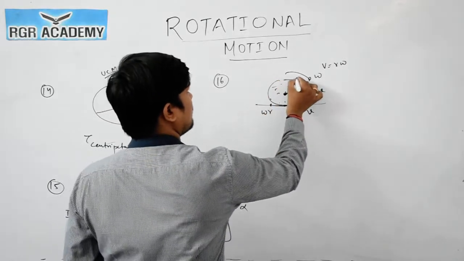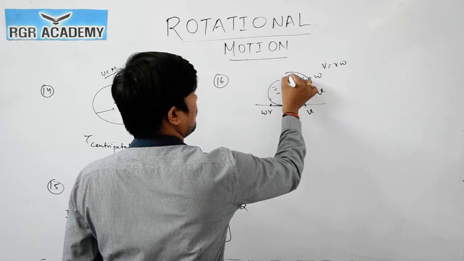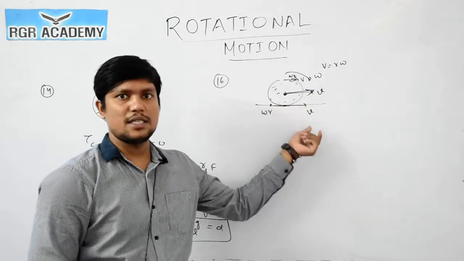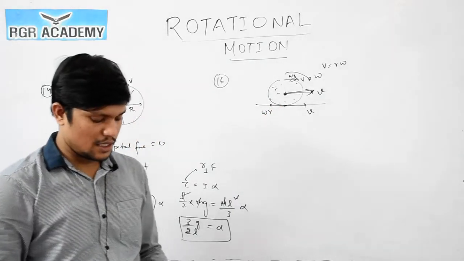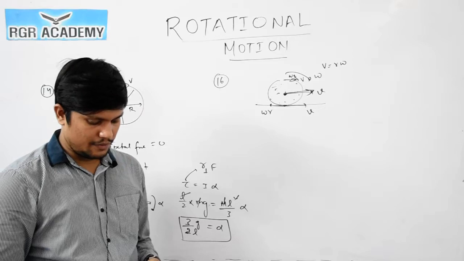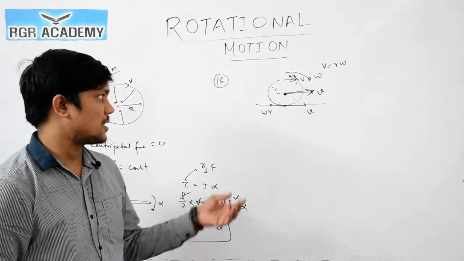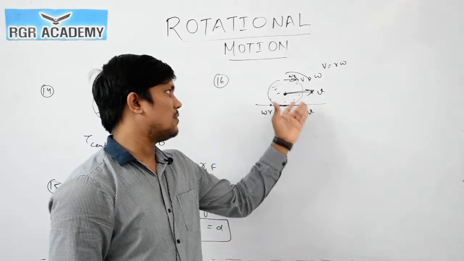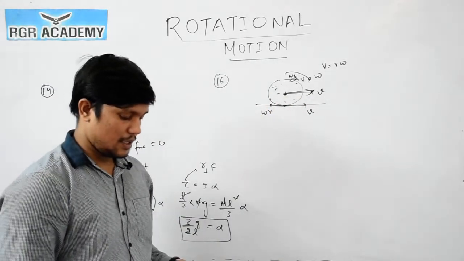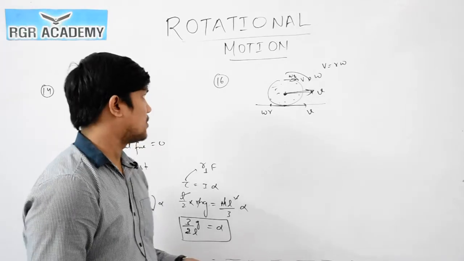This particle will have the velocity of v and omega r also in the same direction. So velocity of all the particles is different. So the first statement is wrong. The rotational motion does not affect linear velocity of the rigid body. That is wrong, because just now we have seen rotational motion is affecting the linear velocity of the rigid body.